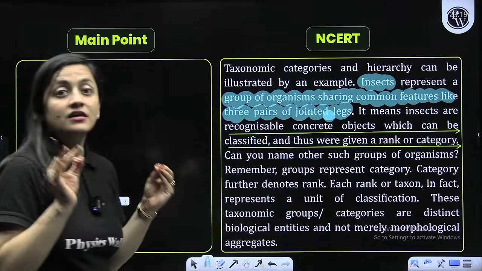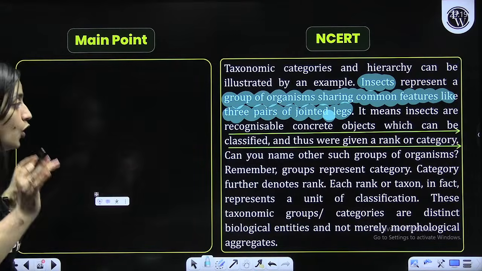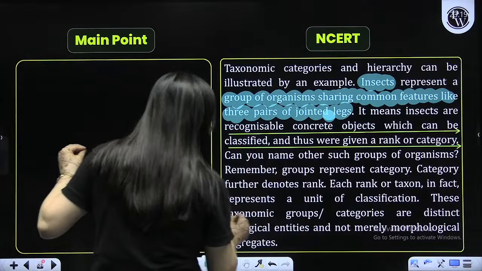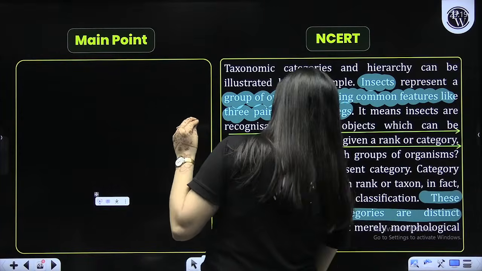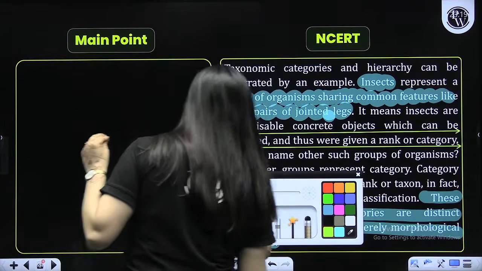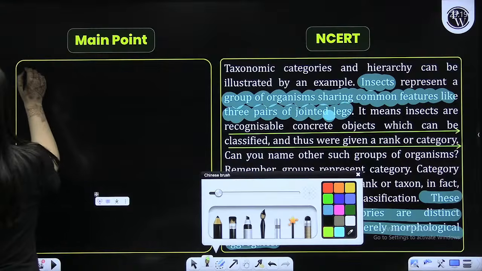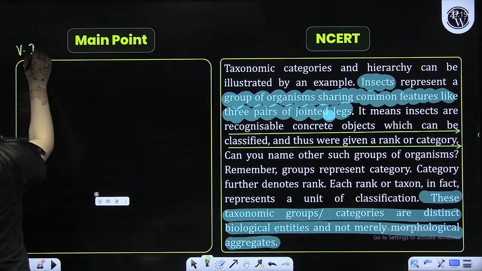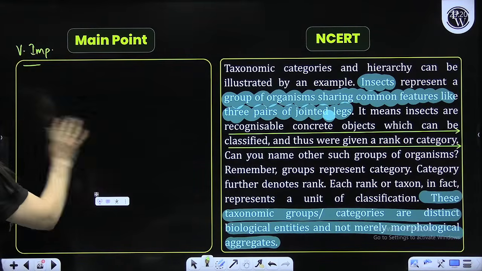Now, another important line which you all need to remember: these taxonomic categories or groups are distinct biological entities. They are not merely morphological aggregates. I'm writing this line and putting the words "very important" because I know some students don't understand that.